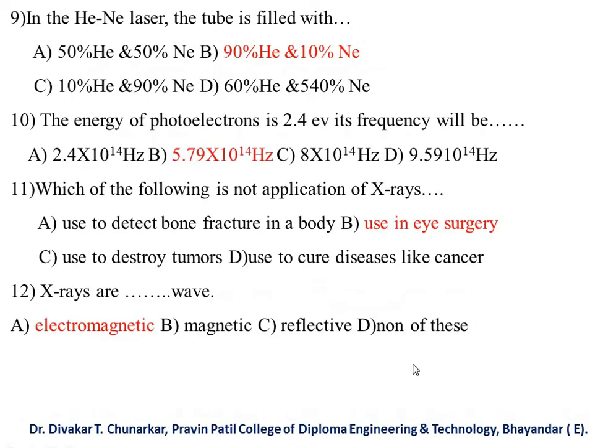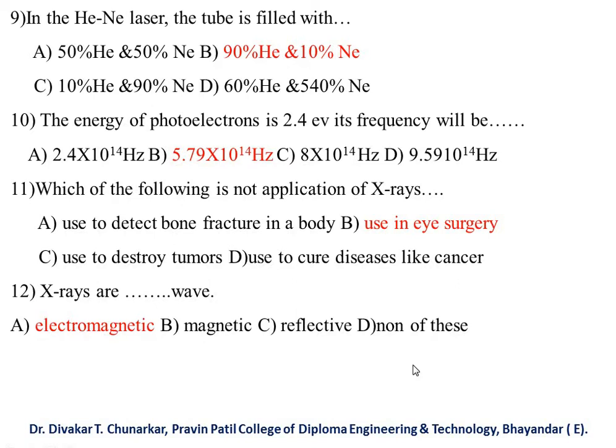Those are asked in your examination. So number one, in the helium neon laser, the tube is filled with blank. We have four options: A, 90% helium and 10% neon; B, 50% helium and 50% neon; C, 10% helium and 90% neon; and D, 60% helium and 40% neon. So our answer is 10% helium and 90% neon.